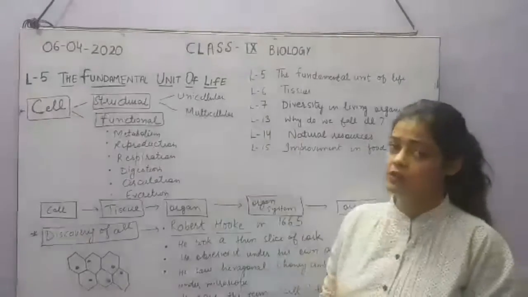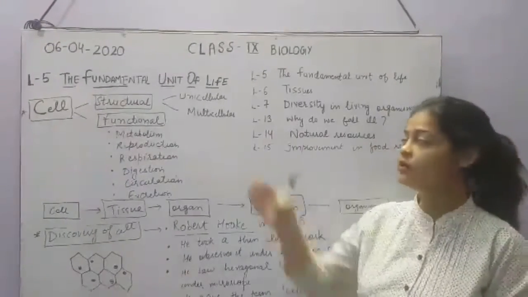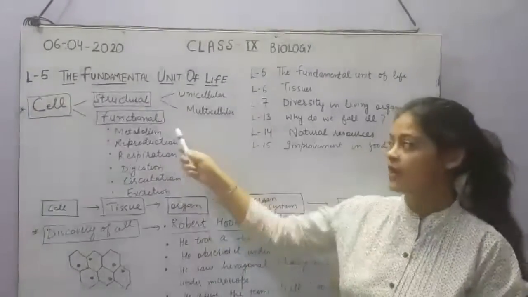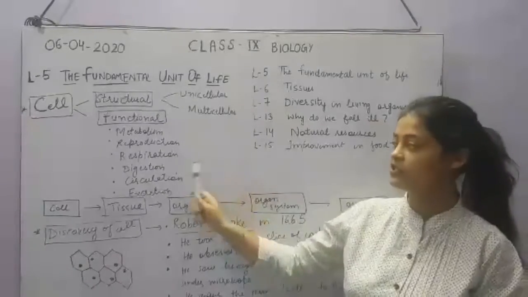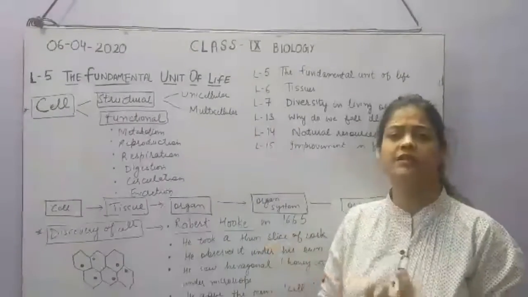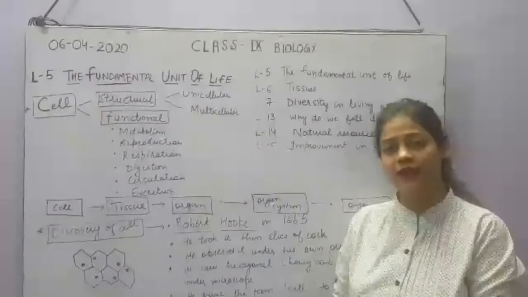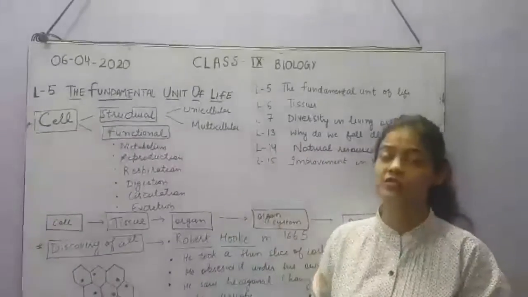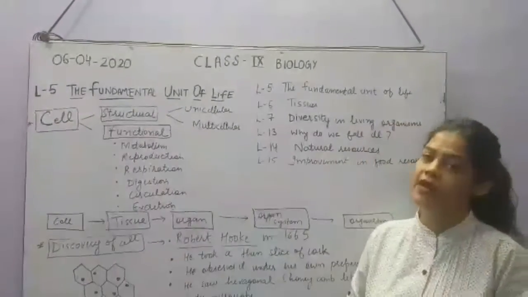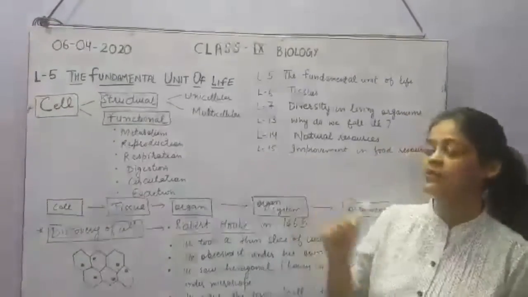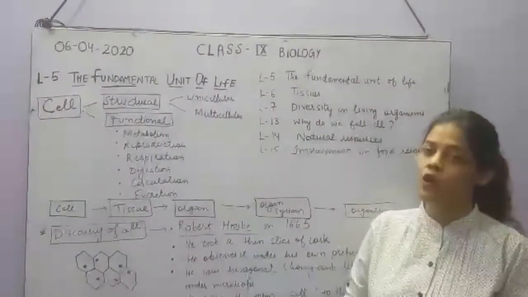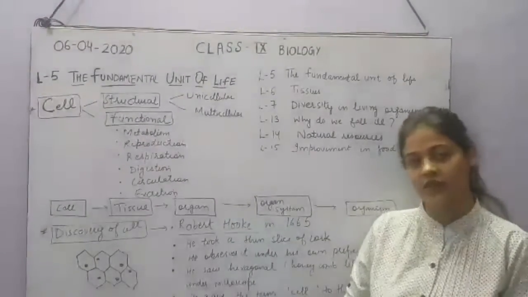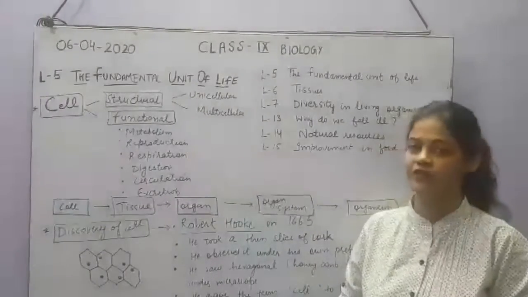So whether an organism is unicellular or multicellular, all the functions will be performed by the cell. These functions include metabolism, reproduction, respiration, digestion, circulation, excretion, photosynthesis, everything. Whatever function is performed by an organism is actually performed by its cells. These are the basic functions done by an organism to live. So is it clear now why the cell is called the fundamental, or structural and functional, unit of life? Because it forms the structure of an organism as well as performs all the functions of an organism.